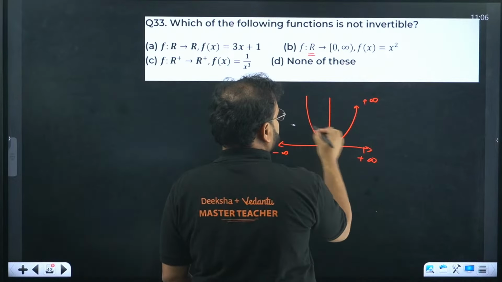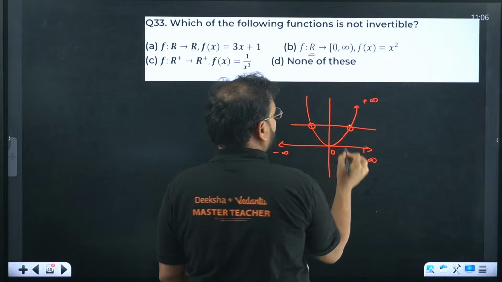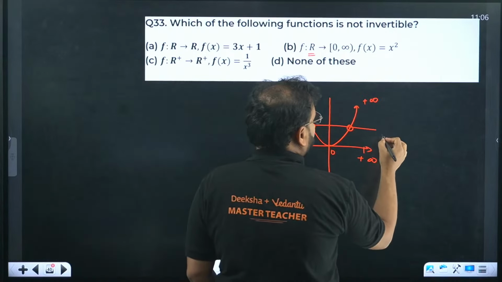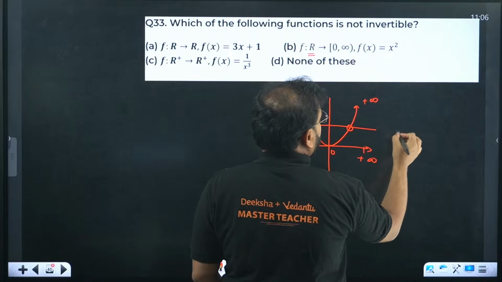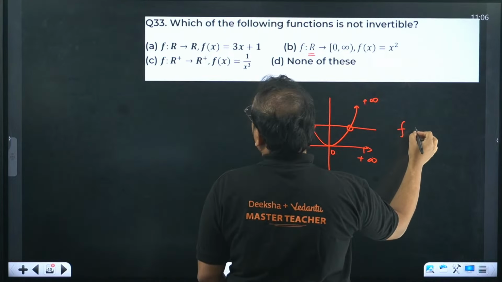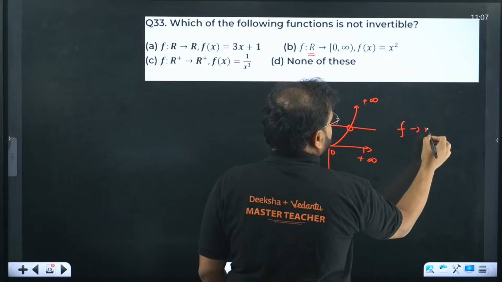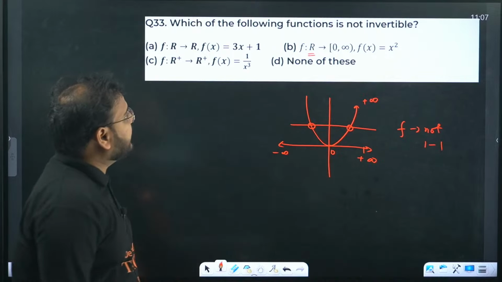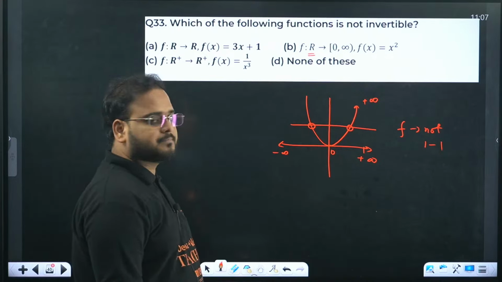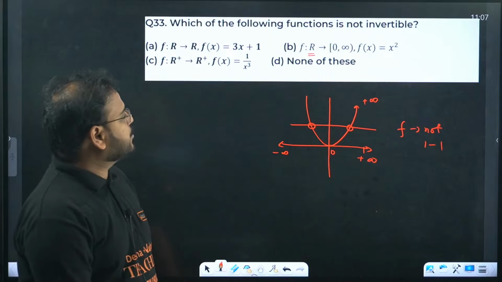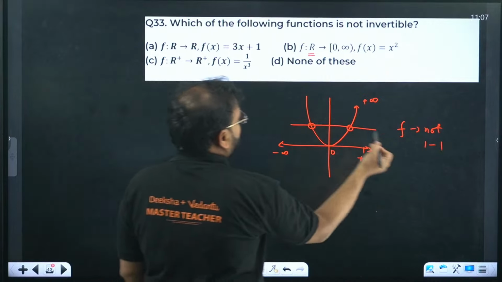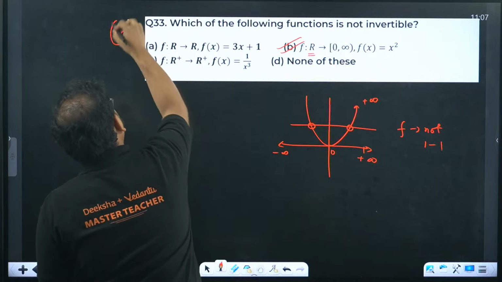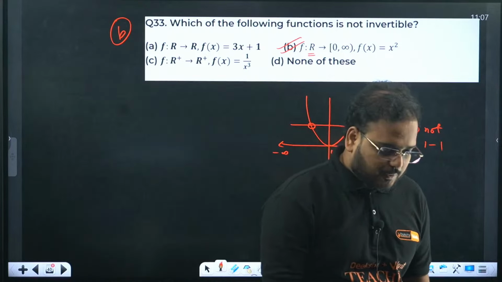This is going to be what? 2 points. So not 1-1. The given function has two intersections with y equal to any constant line. So the function f is not 1-1, also not onto. If it is not 1-1, it is not bijective. Answer is option B, sir. Simple, straightforward question. Answer is option B.